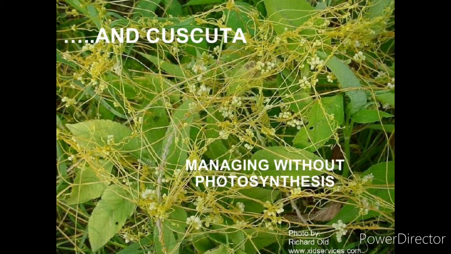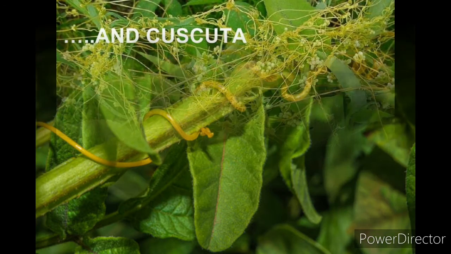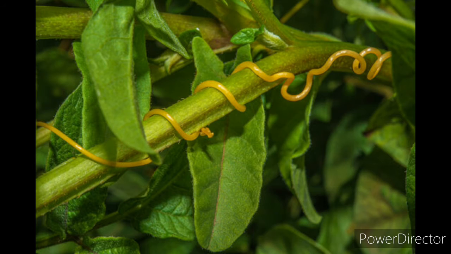Then here the cuscuta plant has tiny root-like structures that twine around a big plant. The roots may be yellow, brown, or pink in color. You can see in the diagram it is yellowish in color. The cuscuta has been twining around the plant. Here the cuscuta forms a specialized root that will take the water from the xylem and the nutrients from the phloem of the host plant.